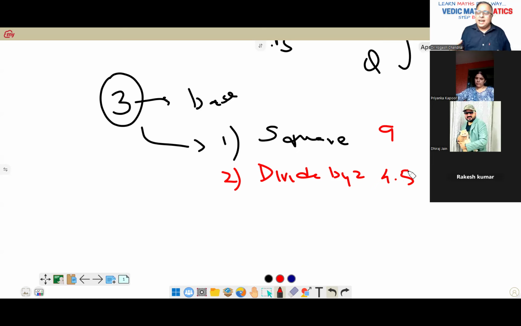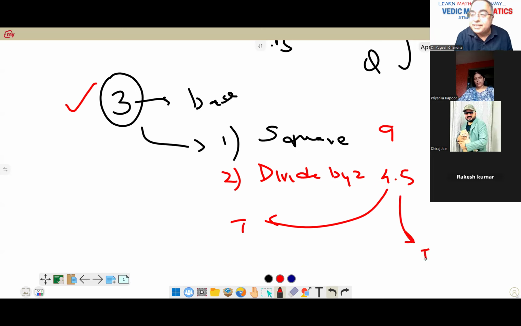Correct. And it's obvious whenever you divide an odd number by 2, you will get a decimal number only. So take both without decimal: 4 is your one triplet and 5 is your other. This is one way. Is it clear? Squaring and dividing by 2, first triplet, second triplet, finish.